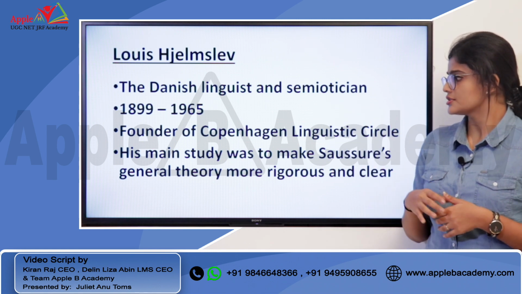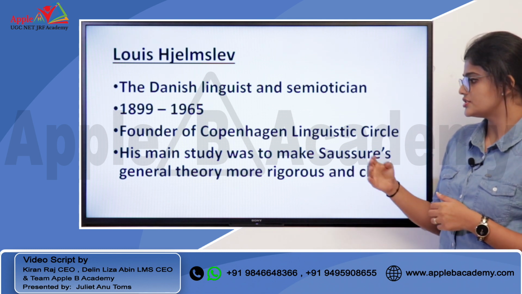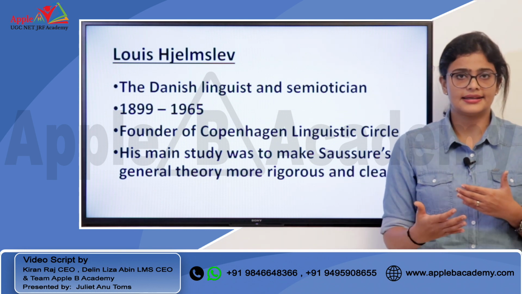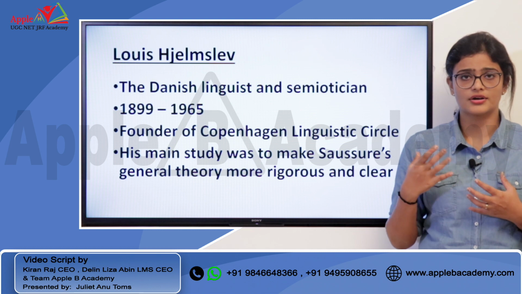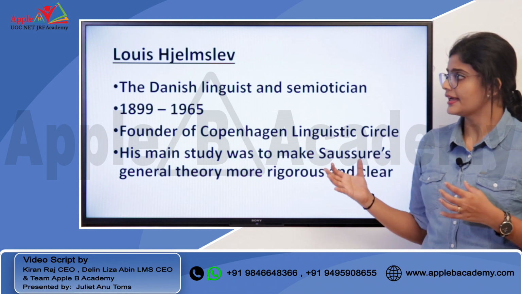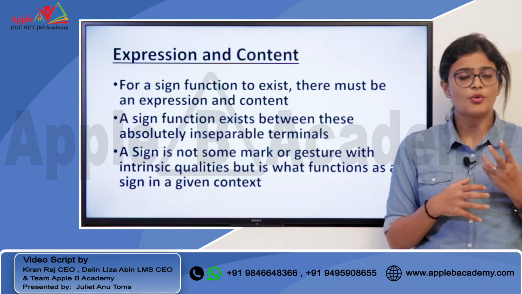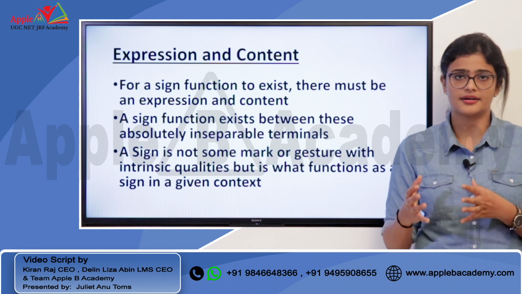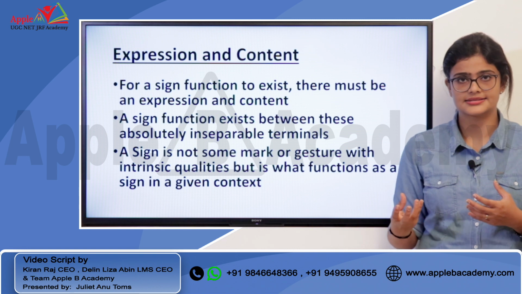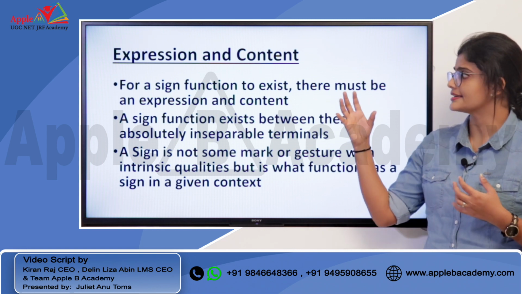He was the founder of the Copenhagen Linguistic Circle, and his main aim was to make Saussure's general theory more rigorous and clear. So he focused on developing the works of Ferdinand de Saussure, and you can find that his concept of expression and content is similar to that of signifier and signified, where he is trying to make it more precise. So that's the difference between the signifier and the signified and expression and content.